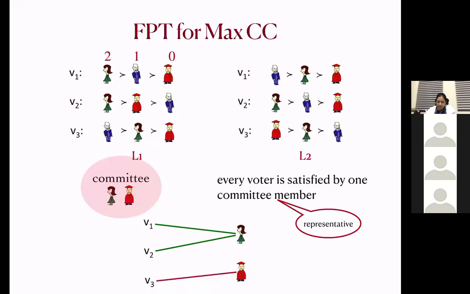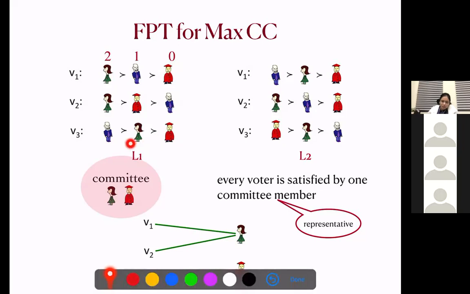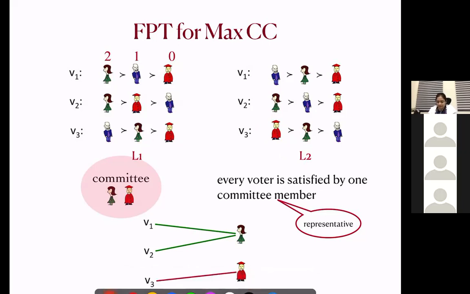Similarly, for voter V2, the representative is this green lady, and for V3, if we notice, the satisfaction in layer L1 is due to this green lady, but in layer L2, the satisfaction is due to this red guy, and the maximum is due to the layer L2. The representative of voter V3 under rule MaxCC is this red guy.